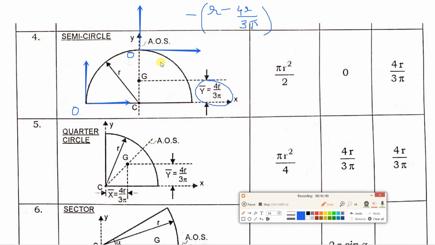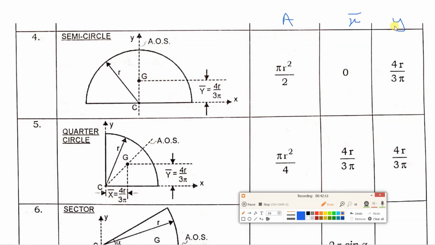So in this way we have to calculate centroid. Basically, first important thing is you have to identify origin point O where axis is given. Wherever both the axis intersect, that will be origin point O, and x bar will be x distance of the centroid from O, and y bar will be y distance of that centroid from point O. So this will be area, this will be x bar, and this is y bar.